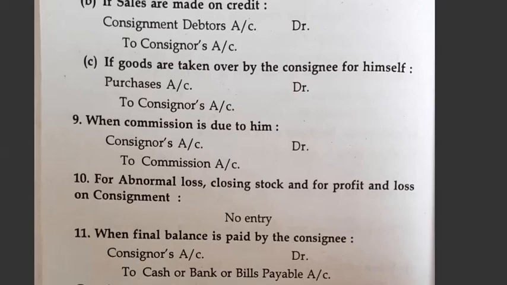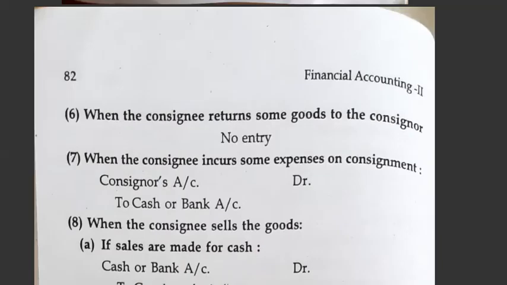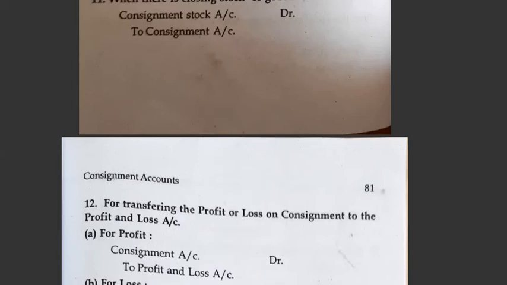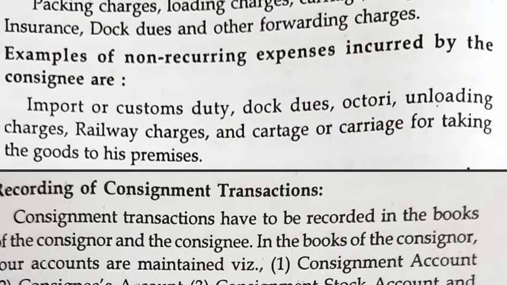Today I have explained what are recurring and non-recurring expenses, which will be very important for the calculations of abnormal loss and normal loss, etc. So go through it. If you have any doubts relating to this, you can ask. From tomorrow onwards, I will begin with the problems on consignment. There you will come to know how the journal entries are passed and how the ledger accounts are prepared in the books of consignee and consignor.